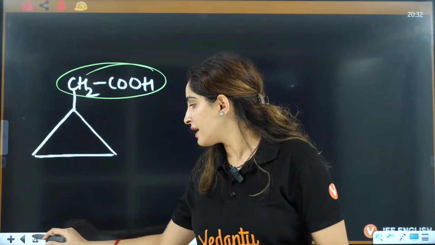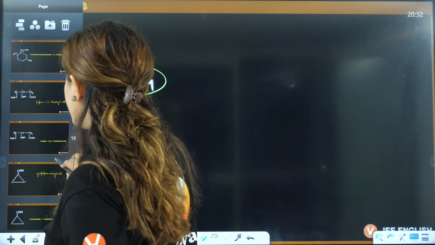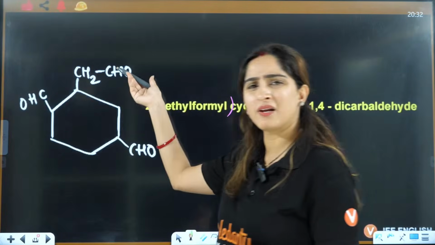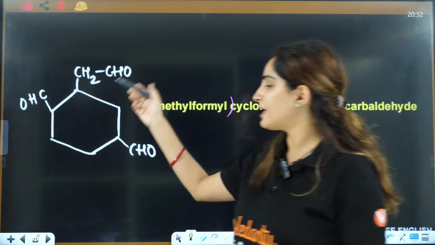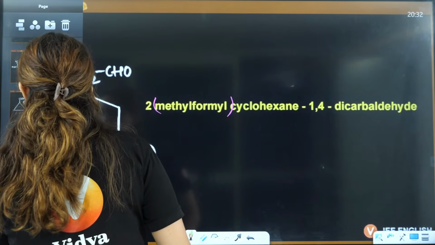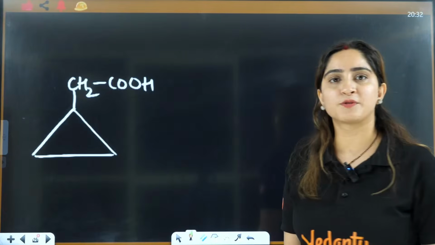I taught you CH2CHO, similarly it will be CHO only. That is acting as a substituent, but the question is, will that act as a substituent here?